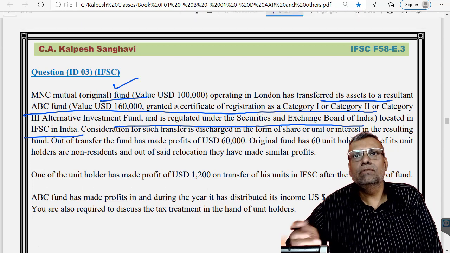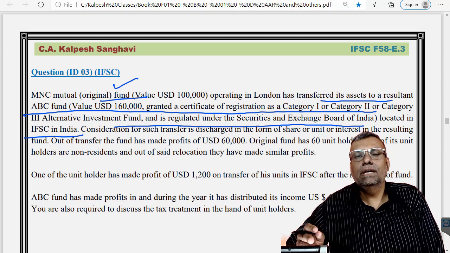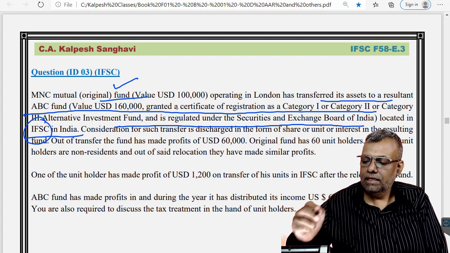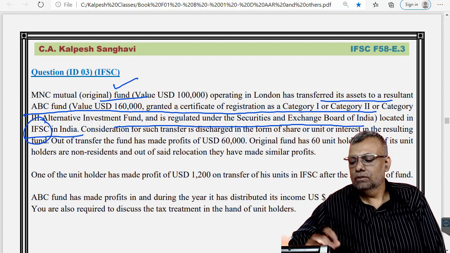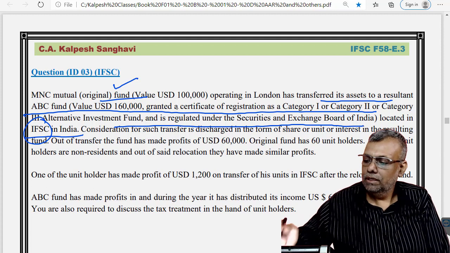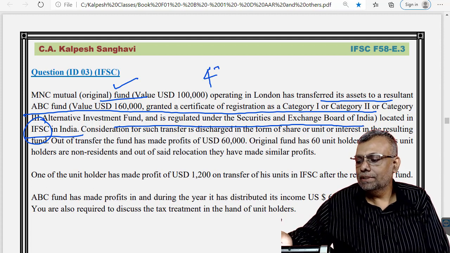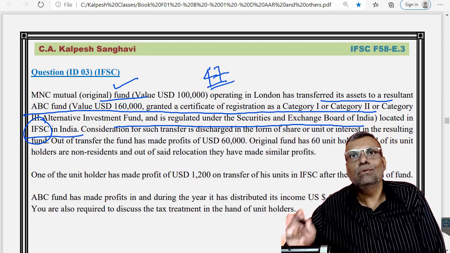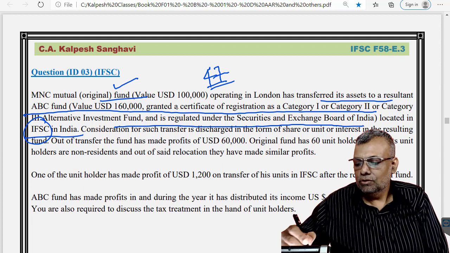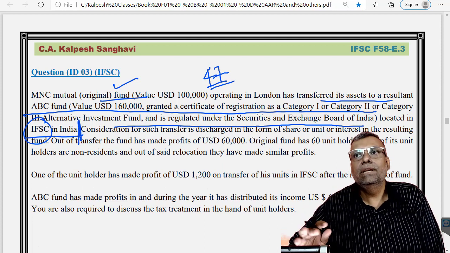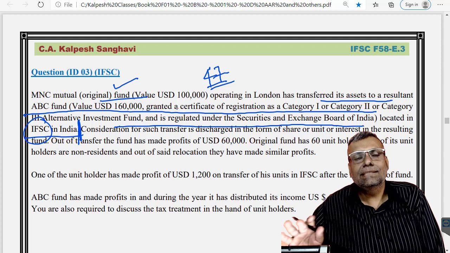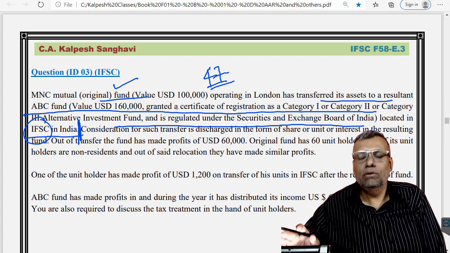So basically it is a foreign fund, and the foreign fund has got relocated to India, in an IFSC in India. So there is a fund relocation. Fund relocation is given a special benefit under section 47, that it will not be regarded as transfer. So upon this, there will not be any taxable event in this particular situation.